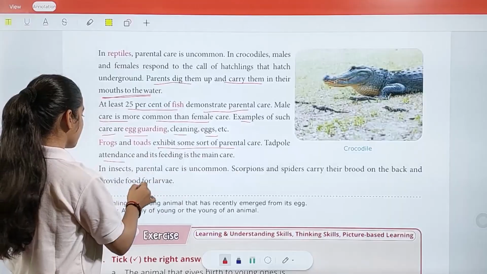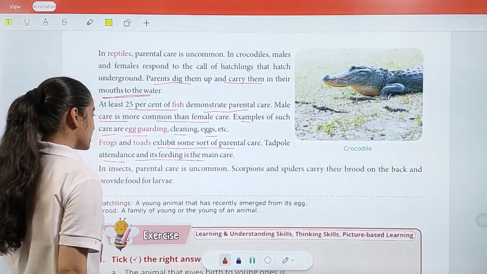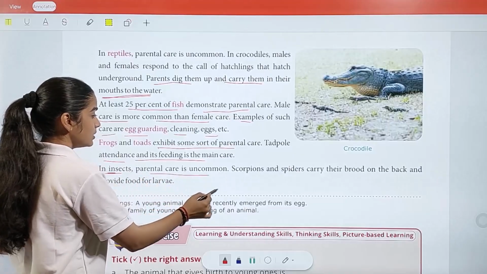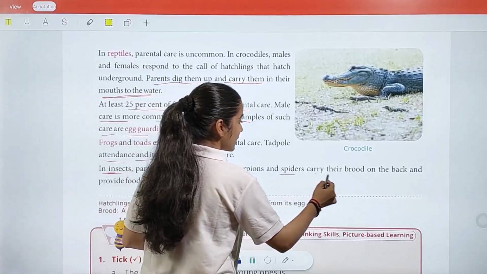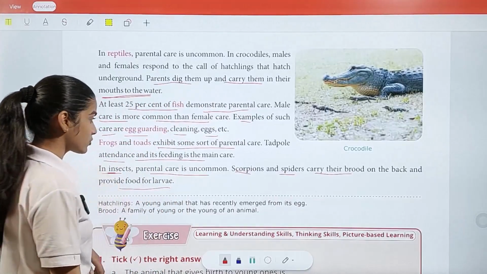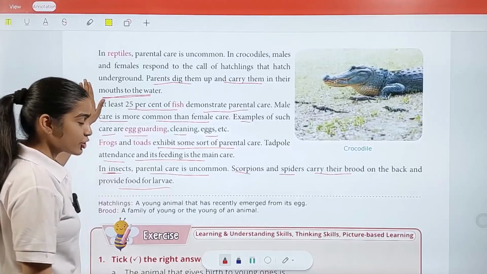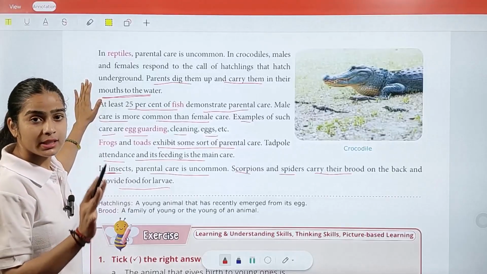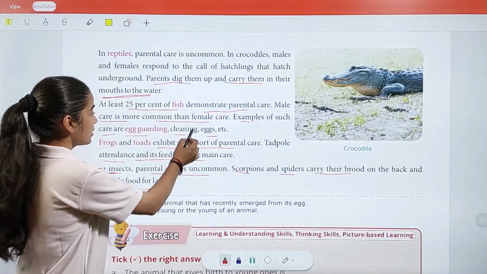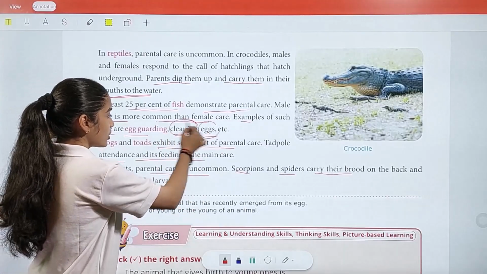Tadpole attendance and feeding is the main care. In insects, parental care is uncommon. Scorpions and spiders carry their brood on the back and provide food for larvae. So in the fish category, males protect their babies, cleaning them and protecting their eggs.